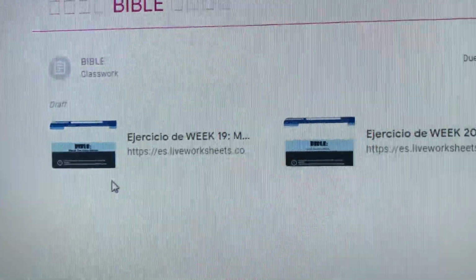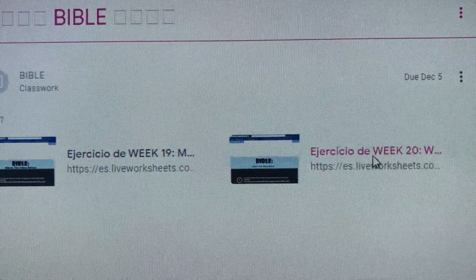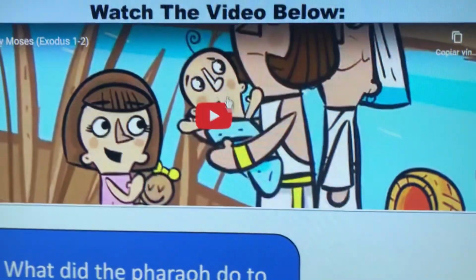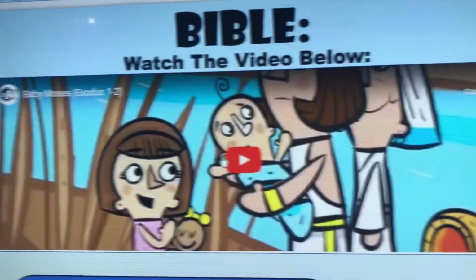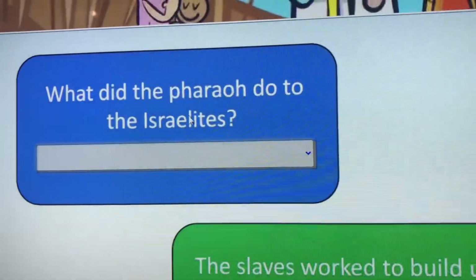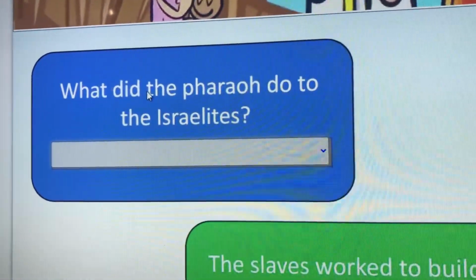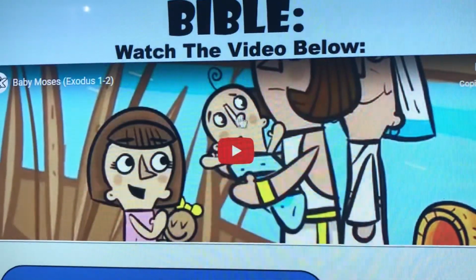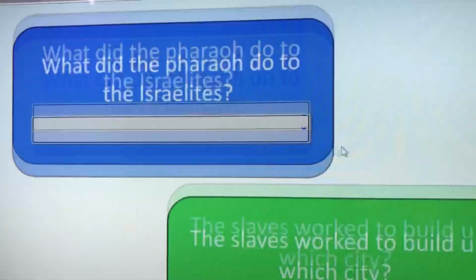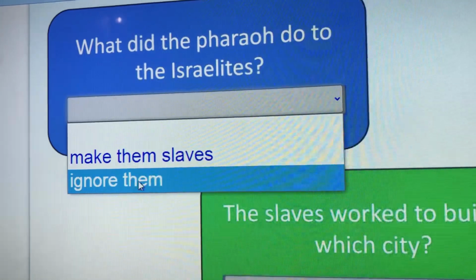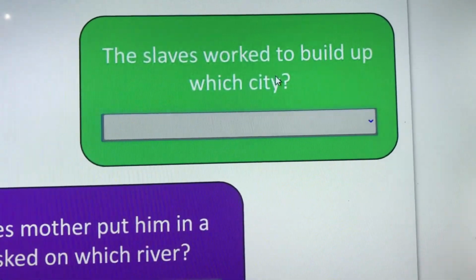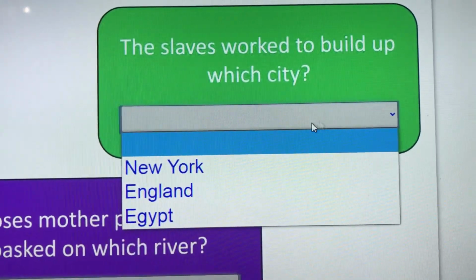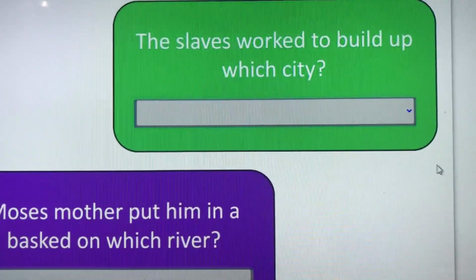And finally, we're gonna move to Bible, in which we got some exercises over here. We got some videos. You open it up and you're gonna watch this video. This video below is about baby Moses. And then what I have to do is answer the right question. What did the Pharaoh do to the Israelites? By watching the little video over here, you can answer these questions. Make them slaves or ignore them? The other one, the slaves work to build up which city? New York, England, or Egypt? Okay, be very careful with that.